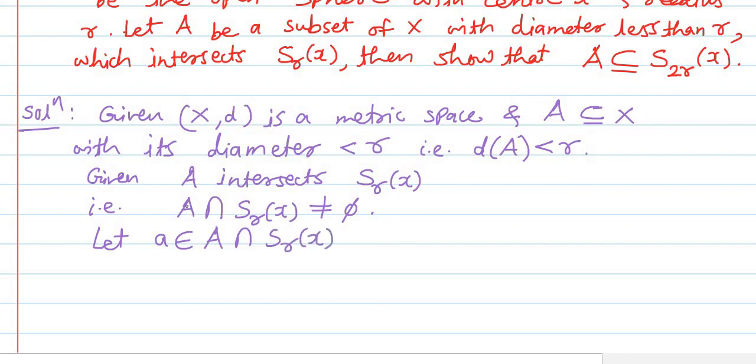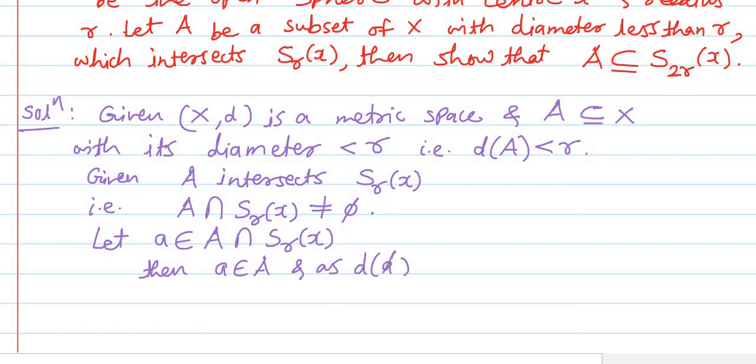As we have shown that A intersection open sphere SR of X is non-empty, let us consider one point from that intersection. Suppose that point is small a. Let small a belong to A intersection with open sphere SR of X. Then as a belongs to the intersection of these two sets, a belongs to both the sets, and therefore a belongs to the set A also.